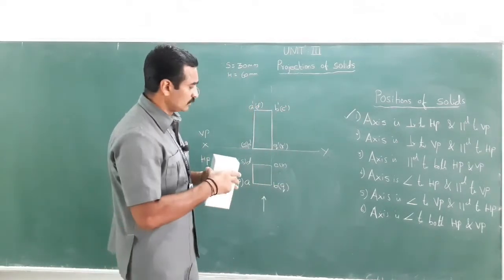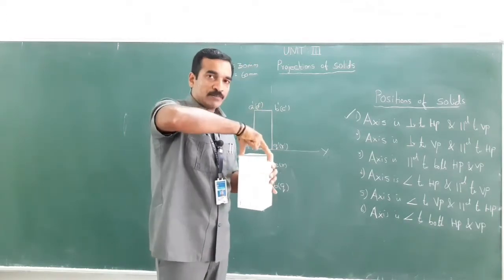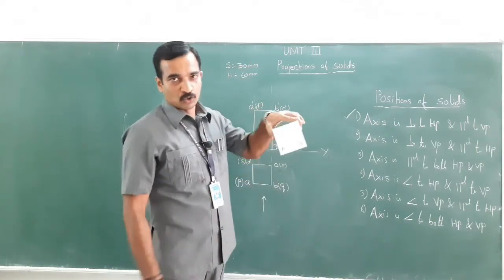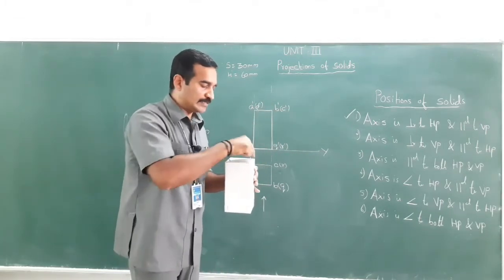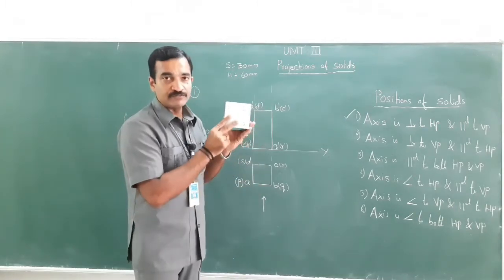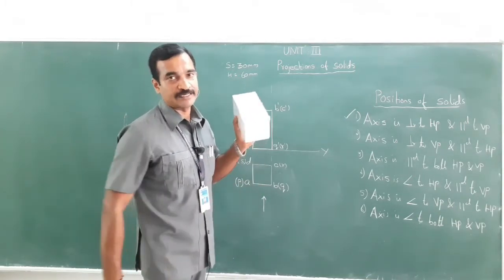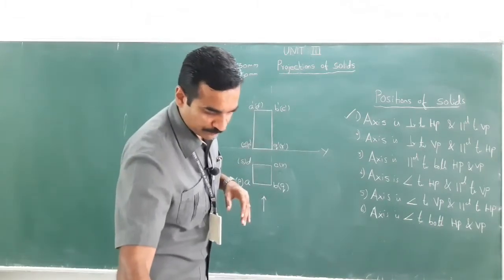Got it? So, you just have to remember that when you look at it from the top, you could see the true shape of the object, that is nothing but the square, and the top face is named A, B, C, D, and the bottom face is named P, Q, R, S. Right? This is how the projection could be.